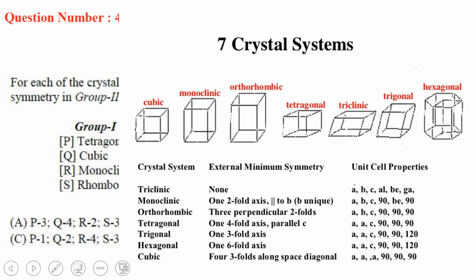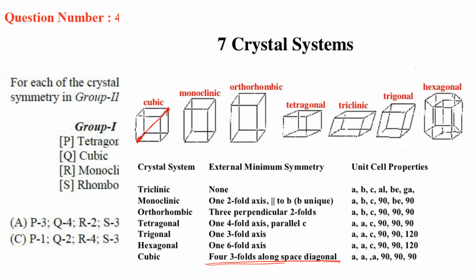So if you see the 7 crystal systems, it is given over here: triclinic, monoclinic, orthorhombic. Then the highest symmetry we have is in the case of cubic, that is 4 3-fold axes along the space diagonals.